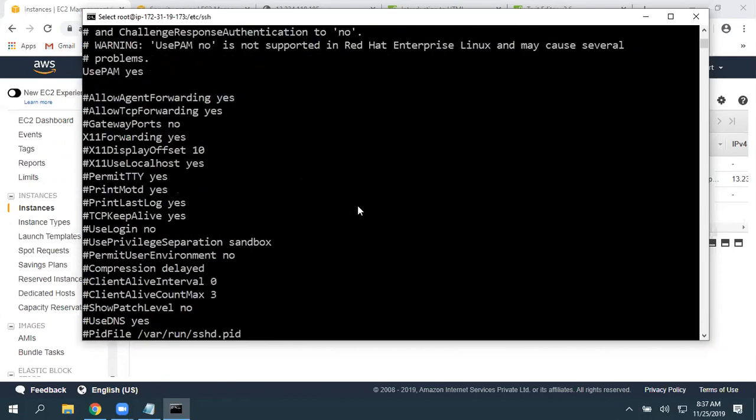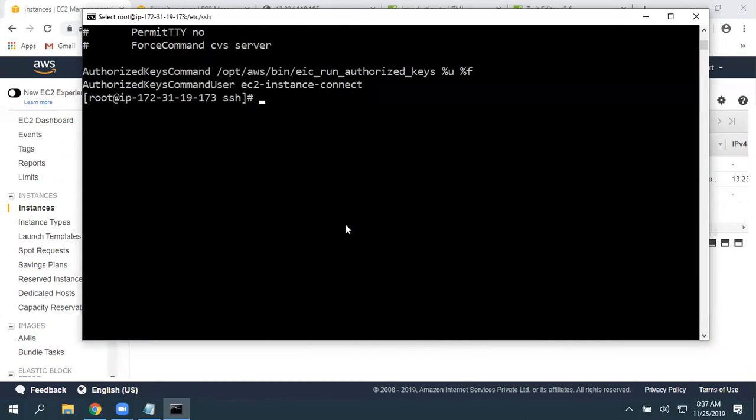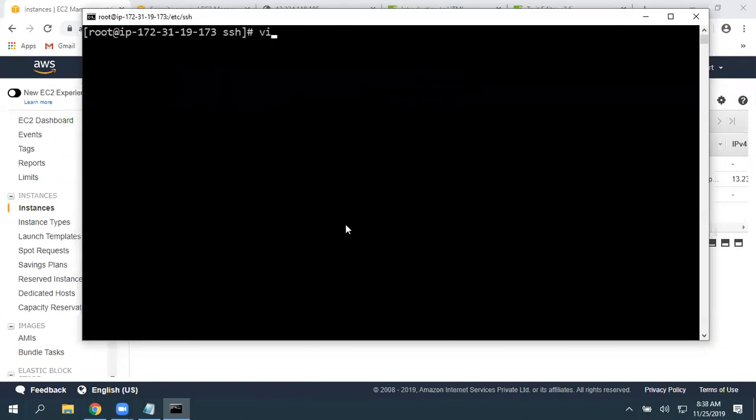So what you can do is edit this. I have given only the cat command. What does cat do? It just displays, right? So I'm going to use vim sshd_config. Again, if you want to take a backup of this before editing, cp sshd_config sshd_config.bkp.